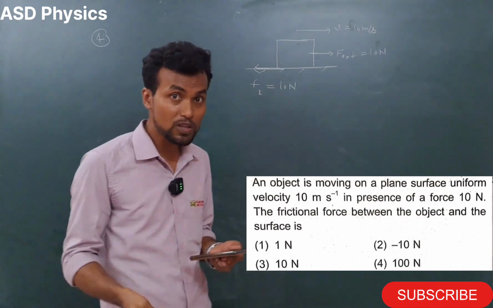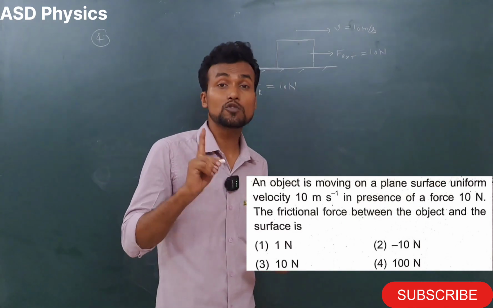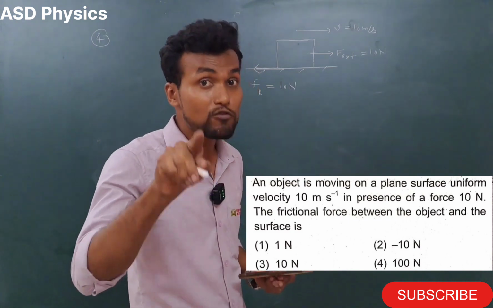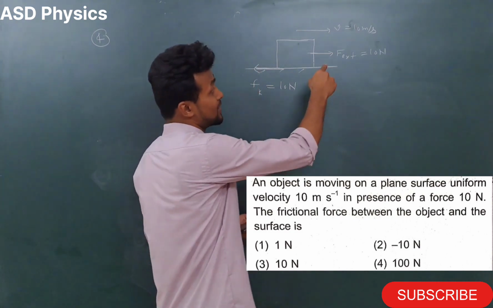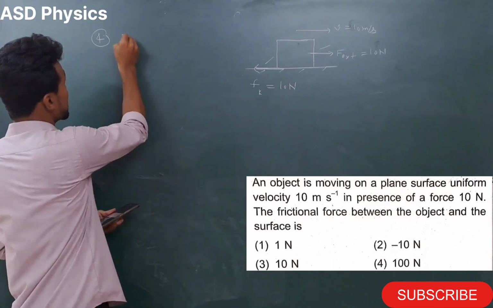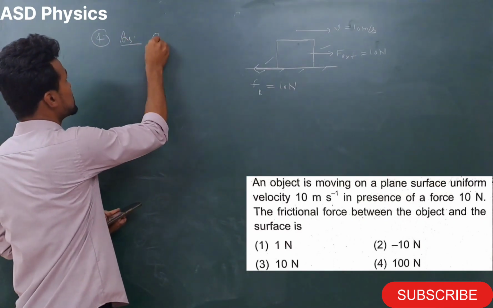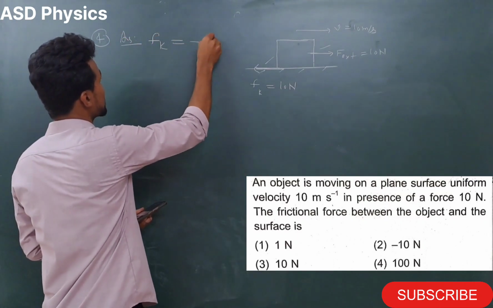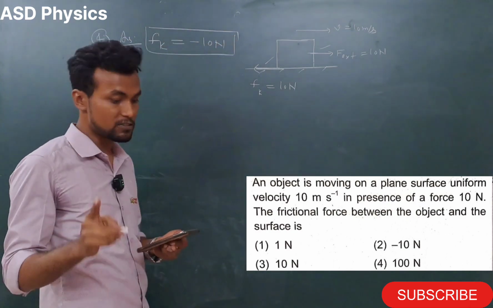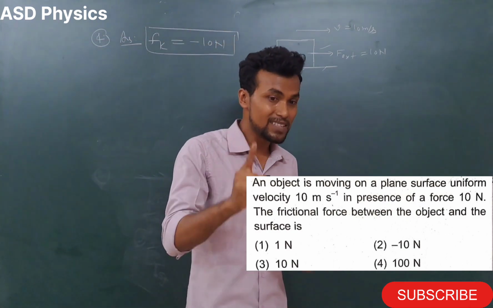The options are 1 Newton, minus 10 Newton, plus 10 Newton, 100 Newton. So here which option you have to choose? Plus 10 or minus 10? Yes, have to be very careful for the direction. You can see this direction and this direction are reverse. That means you have to consider the direction, because force is which quantity? The force is a vector quantity here. So answer will be option 2, minus 10 Newton.